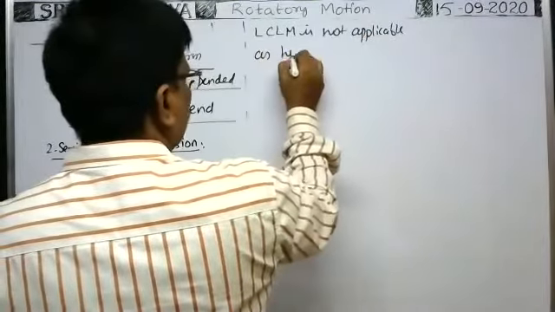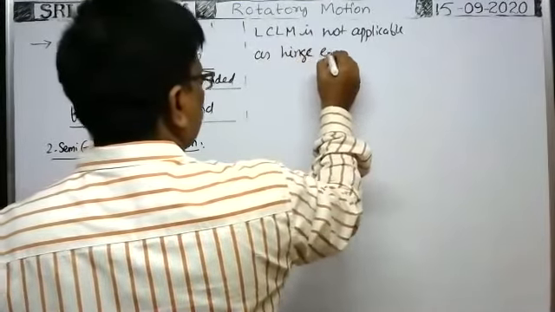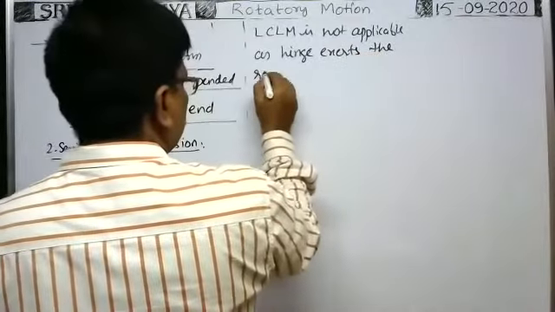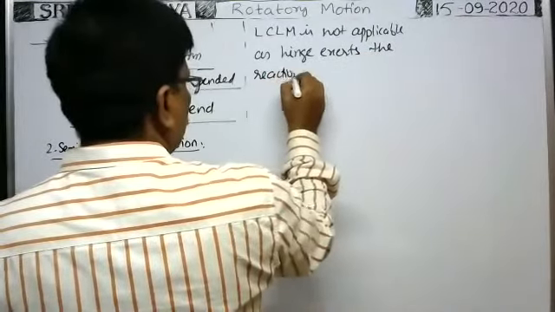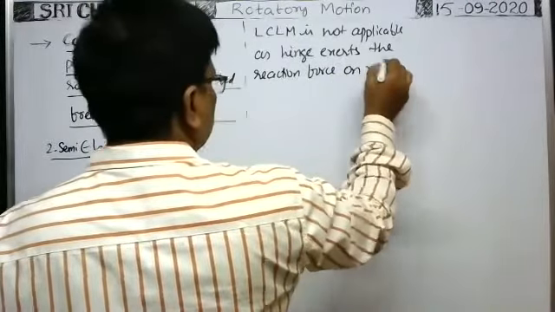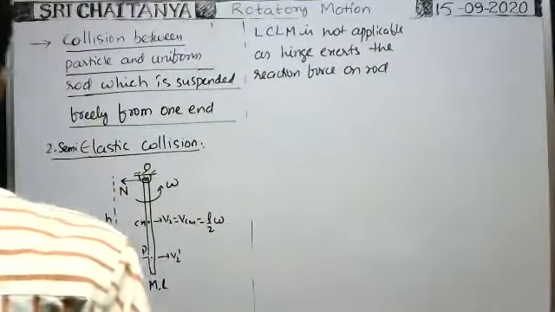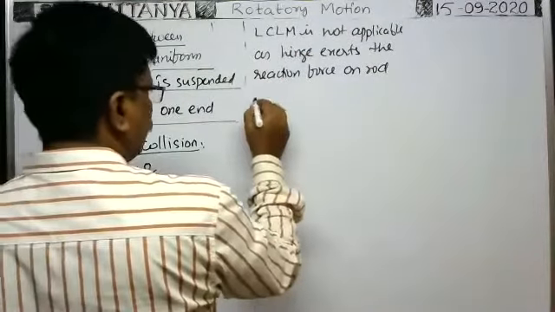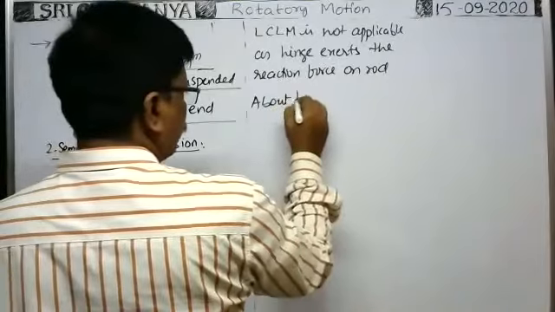As the hinge exerts a reaction force on the rod. Okay. Now about this point, you apply the law of conservation of angular momentum about the hinge.